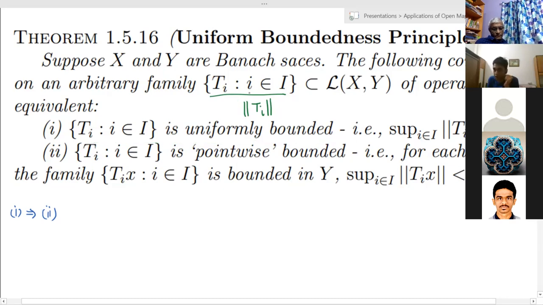So this is uniform boundedness, and then we can also define pointwise boundedness, where we first pick an x, apply T_i to x, and take the norm in the space Y, and do this for all i, so you get this collection. If this is bounded for all x, then we say that the family of operators is pointwise bounded. And the theorem is that for Banach spaces, a family of operators is uniformly bounded if and only if it is pointwise bounded.